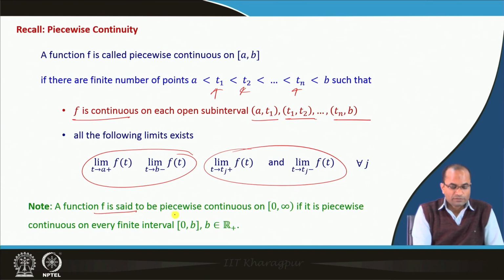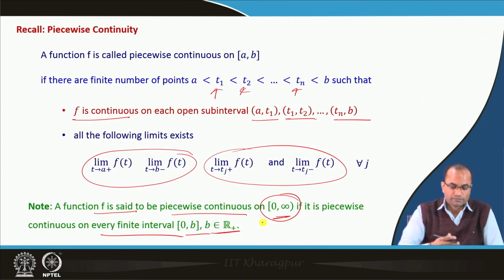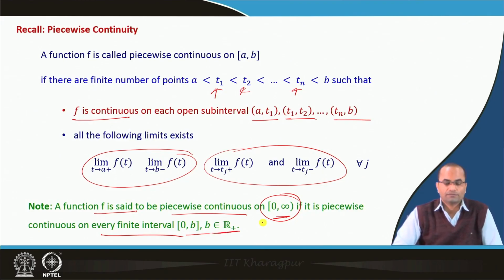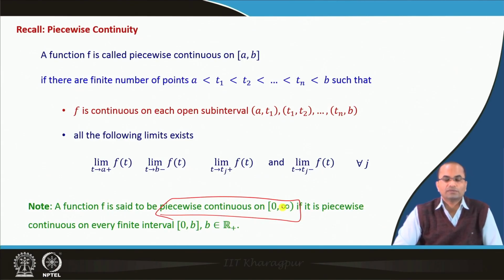A function f is said to be piecewise continuous on the whole interval 0 to infinity if it is piecewise continuous on every finite interval 0 to b, and if we can do this for any positive real b, then we call that the function f is piecewise continuous on the interval 0 to infinity.